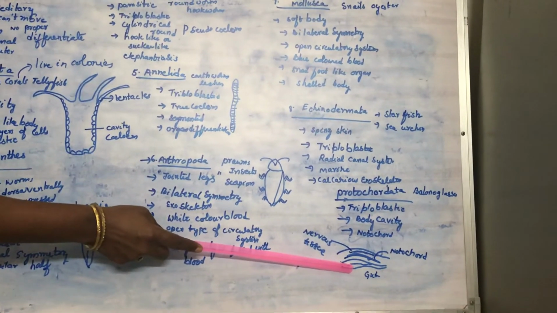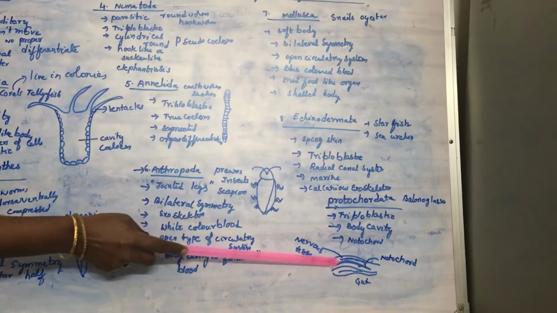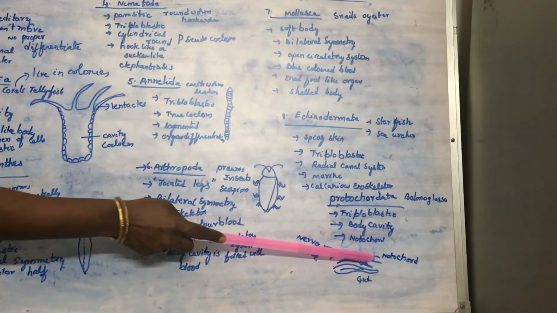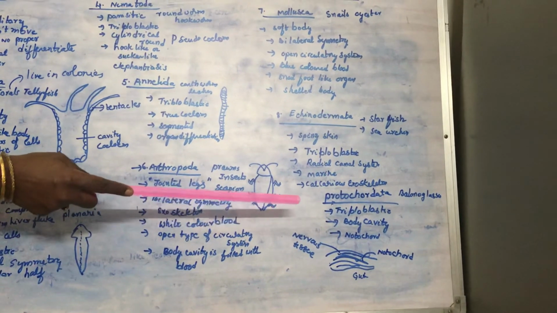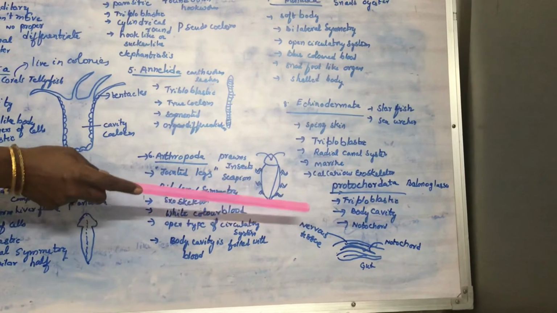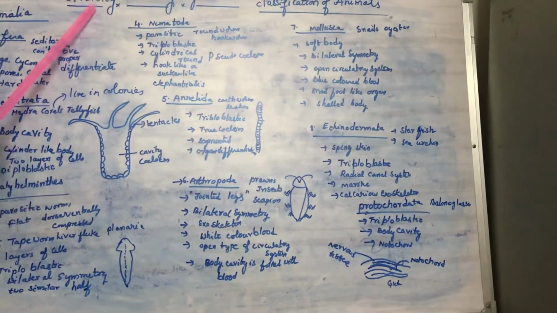I'll tell you what a notochord is. This is called the alimentary canal or gut. There is nervous tissue. In between this nervous tissue and the gut, there is a special rod-like structure called the notochord. This notochord later forms the skeletal system. Here we didn't find any type of skeletal system in these organisms.